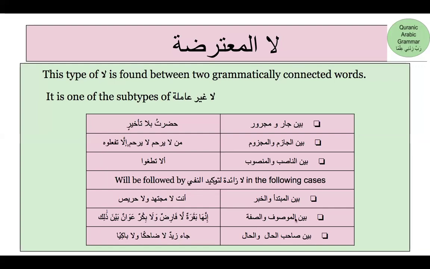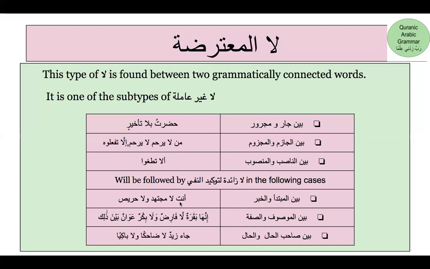An important feature in all these last 3 mentioned cases is that if la al-mutarida is found between mubtada and khabar, mawsuf was sifa, sahibul hal and hal, you will notice it is followed by la zaida litokidin nafi. In all these last 3 cases, which were between the mubtada and the khabar, between the mawsuf and the sifa, between sahibul hal and the hal.